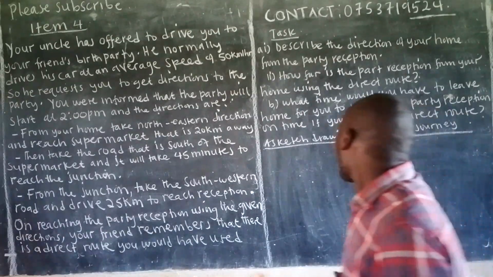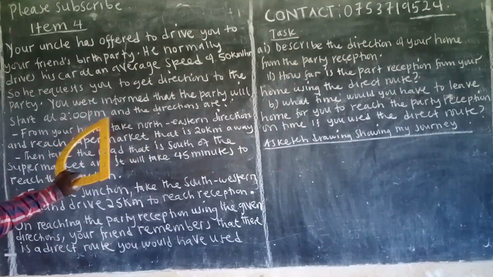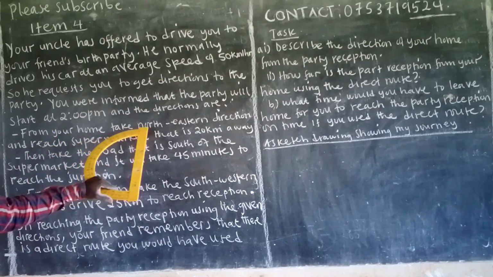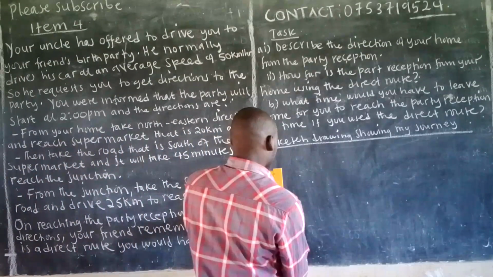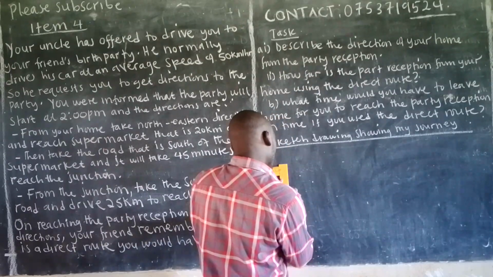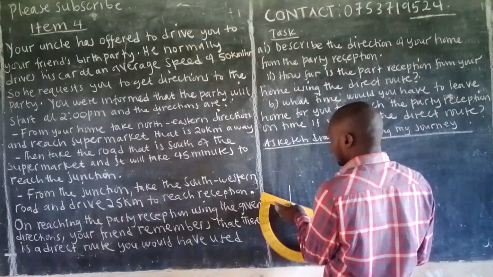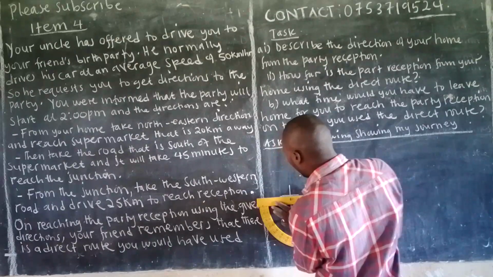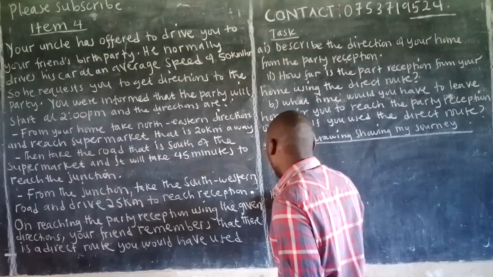Okay, good. Now, what we have here is we have to sketch, but then they're saying that you were informed that the party will start at 2 p.m. Okay, and these are the directions, and I want us to follow the directions to get the sketch done. They're saying from your home, take north. From your home, so means that we are starting at home. So let's start from home. Here we are. Okay, sketch drawing. From your home, this is the north, and this is my home now.